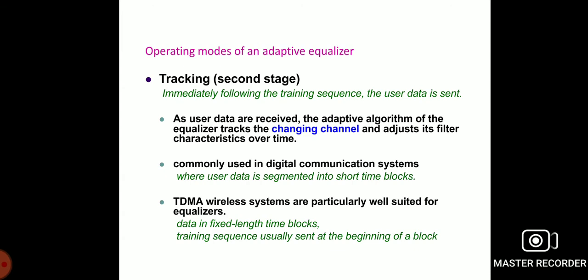It is commonly used in digital communication systems where user data is segmented into short time blocks. Time division multiple access wireless systems are particularly well suited for this equalization technique. The data is in fixed length time blocks and the training sequence is usually sent at the beginning of the block.